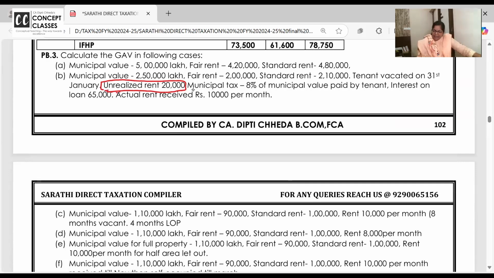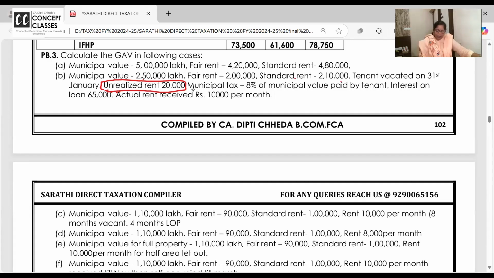Unrealized rent is that rent which is due but you have not received. It's not that you vacated and left and are not paying. So here the municipal value is 250, fair rent is 2 lakhs, and I'll have to read the question before I answer you, beta. 2 minutes. Standard rent is 210.